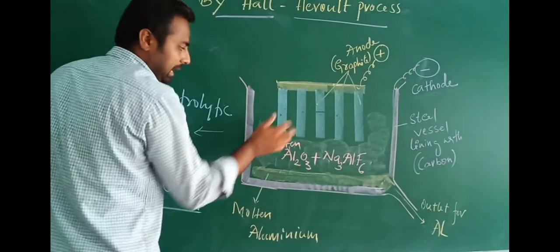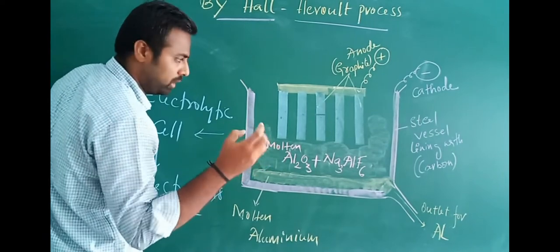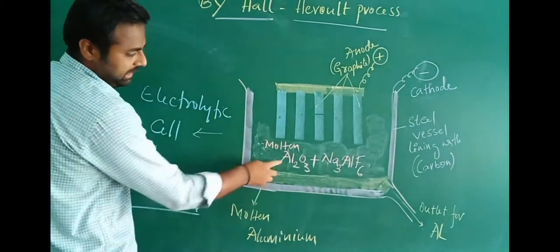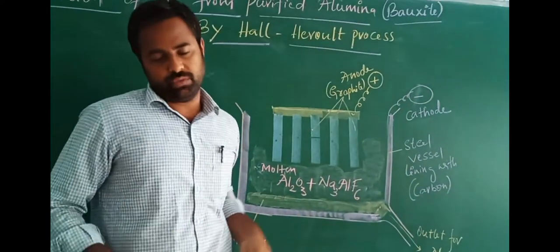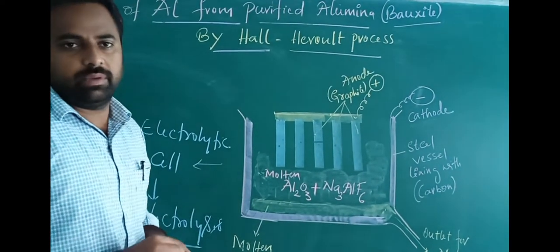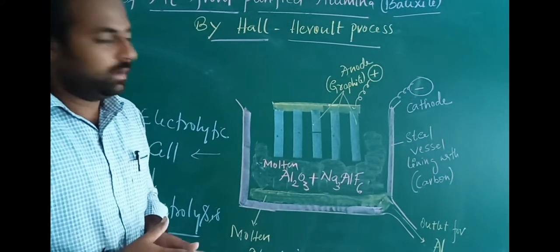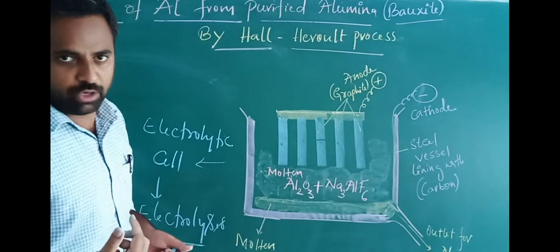And inside the electrolytic tank, I placed a molten mixture of purified alumina. I hope you have studied how this purified alumina or purified bauxite ore is obtained by leaching. By doing leaching, we can purify the impure alumina to pure alumina. So by using that purified alumina, we are going to extract the aluminum metal.